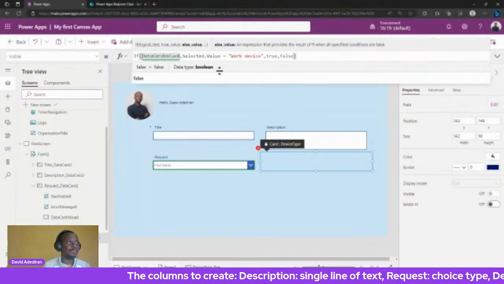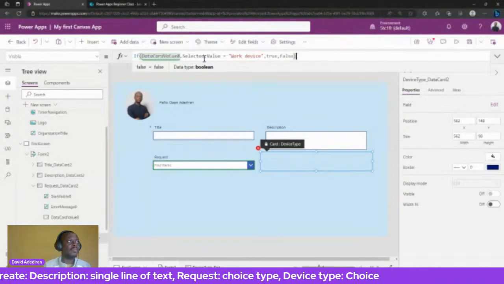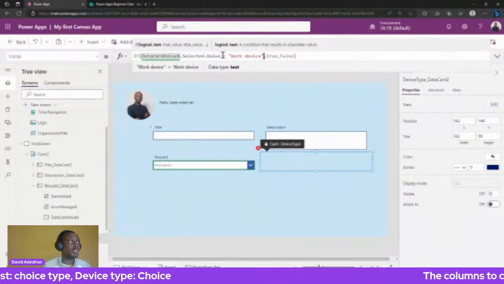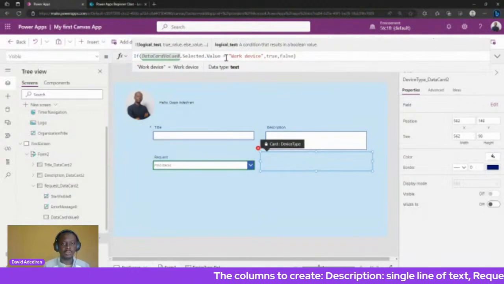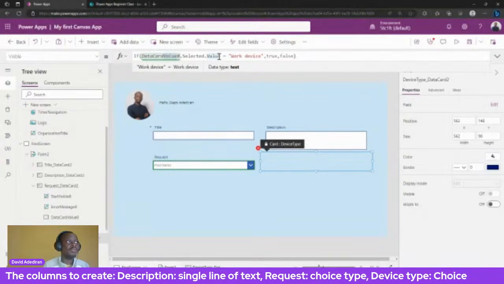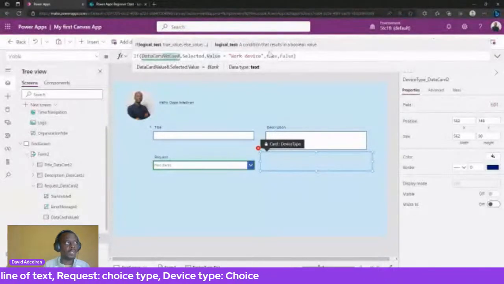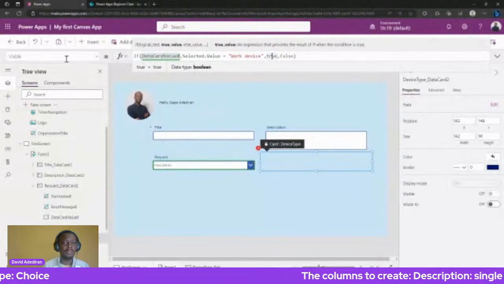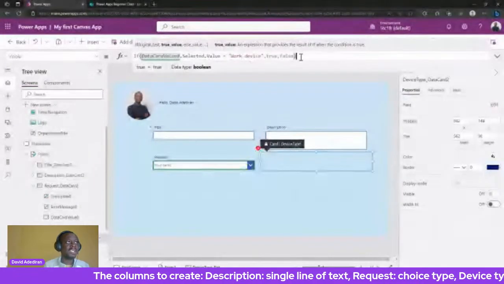So I'll go through it again just to explain it. First of all, we have the first part of this expression called the condition. If you look at it, it's called the logical test. There's a hint at the top, but just think about it as a condition. You're trying to test a condition. If the selected value of this data card 8 is work device, then it should be true, else it should be false. So what does it mean to be true? Remember, we're on the visible property. True means that device would show, false means that device would not show.